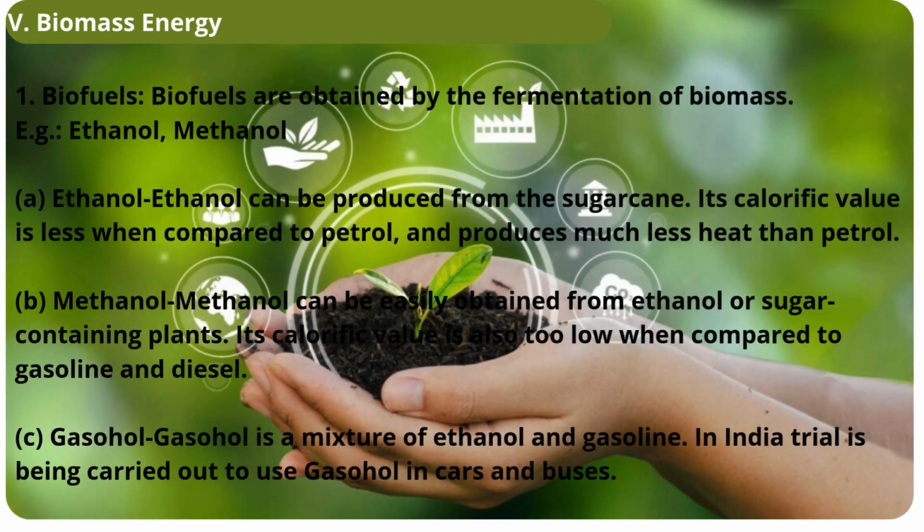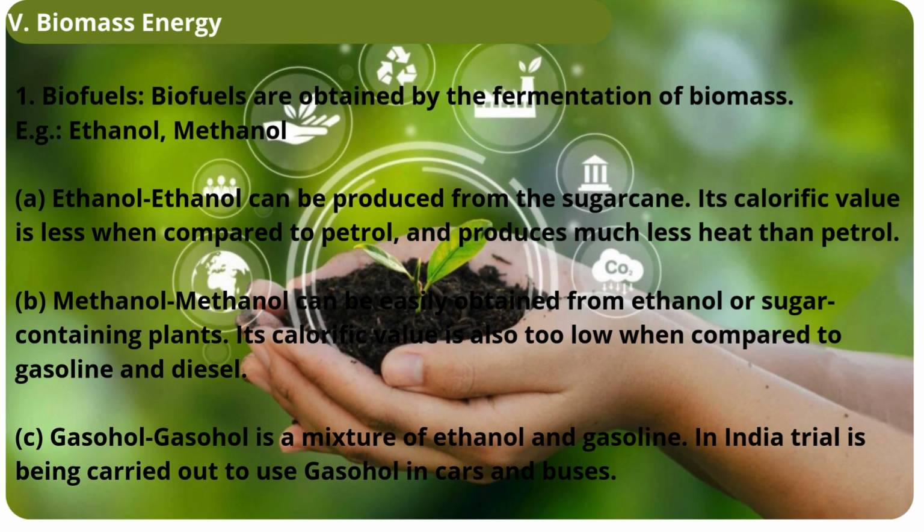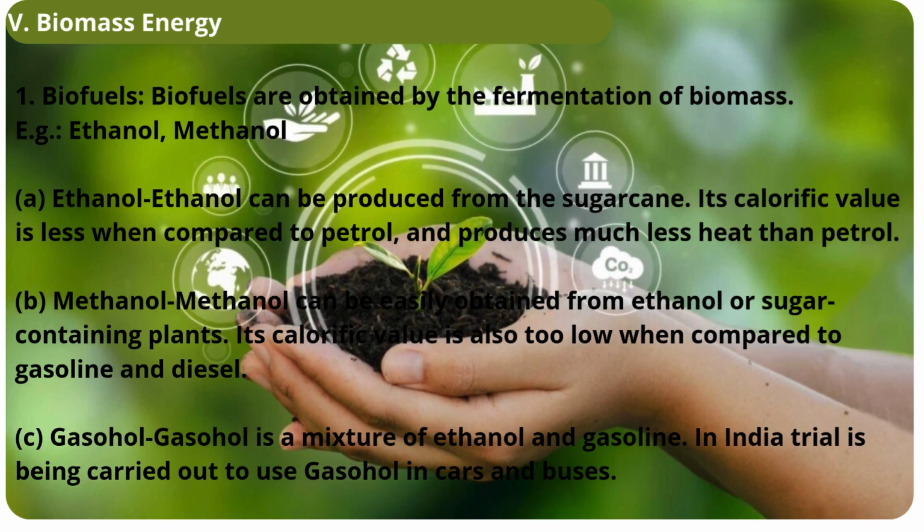Biofuels. Biofuels are obtained by the fermentation of biomass. Example: ethanol, methanol. Ethanol can be produced from the sugarcane. Its calorific value is less when compared to petrol, and it produces much less heat than petrol. Methanol can be easily obtained from ethanol or sugar-containing plants. Its calorific value is also too low when compared to gasoline and diesel.